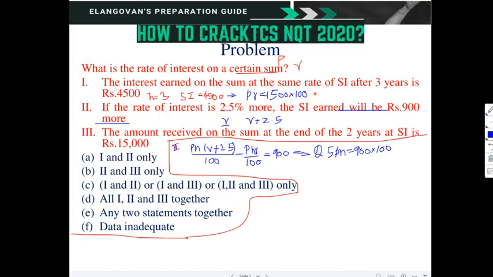So first equation we have made, second equation we have made. What is the third equation? Amount received on the sum at the end of 2 years is 15,000. So what is the third equation given? The total amount is equal to 15,000. So amount after 2 years is equal to 15,000. So this is what is given here.